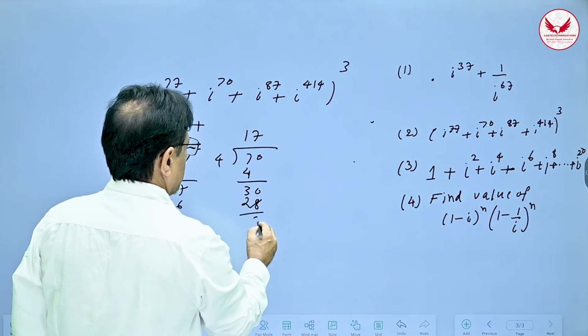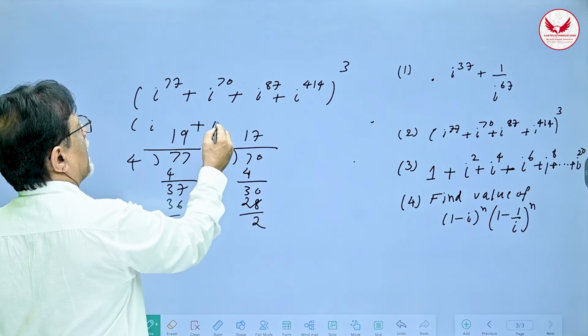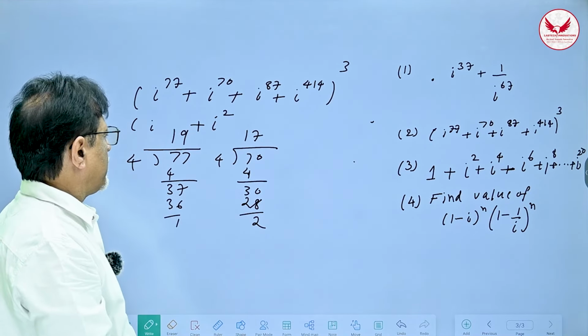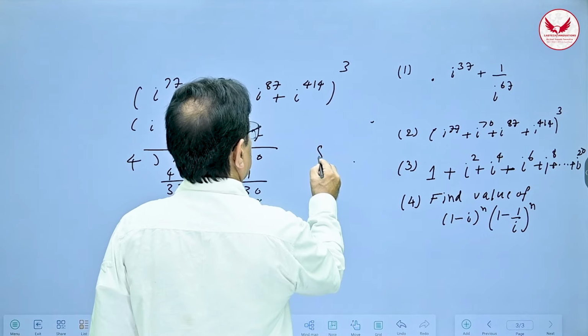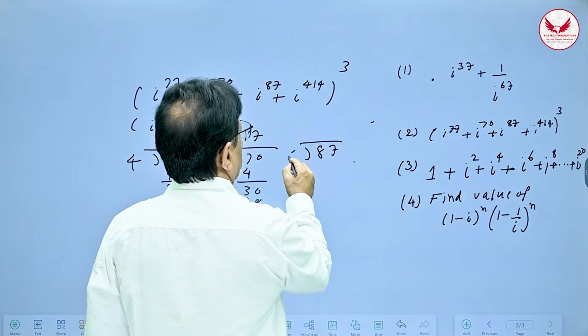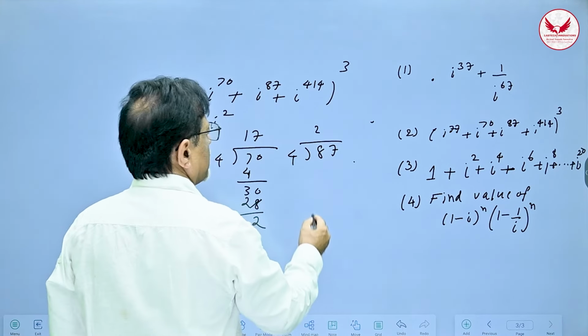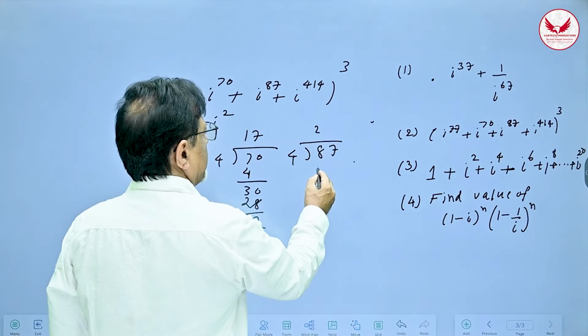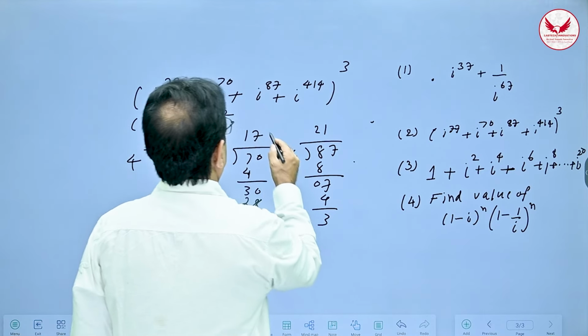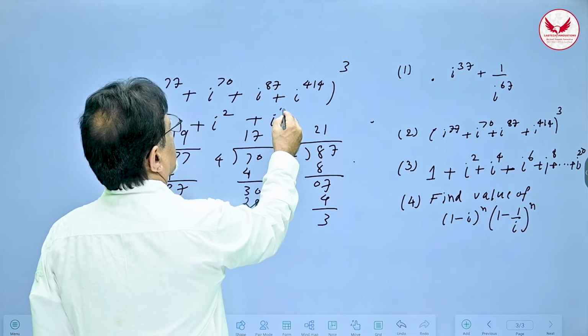So the remainder is 2. So this will be i square. Now 87 divided by 4: 4 twos are 8, then 0, 7, 4 ones are 4, so the remainder is 3. Therefore this is equal to i cube.